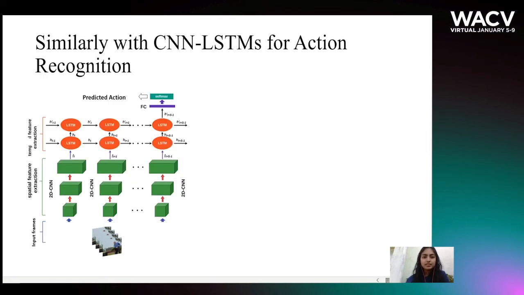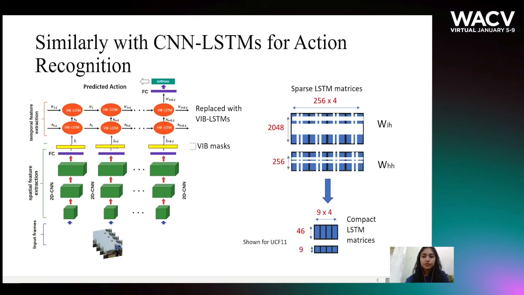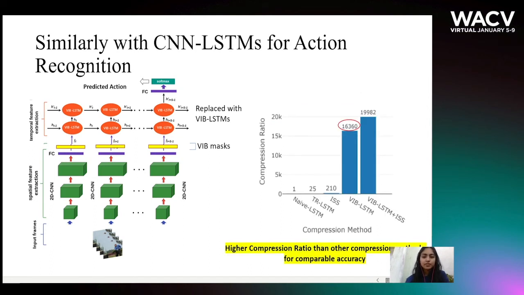For CNN LSTM architectures, the feature vector extracted needs to be passed through VIB masks and the LSTMs are to be replaced with VIB LSTMs. The whole architecture needs to be trained with the VIB loss function, which leads to sparse LSTM matrices which can be compacted to give smaller models. Our method leads to the highest compression ratio among all for CNN architectures.